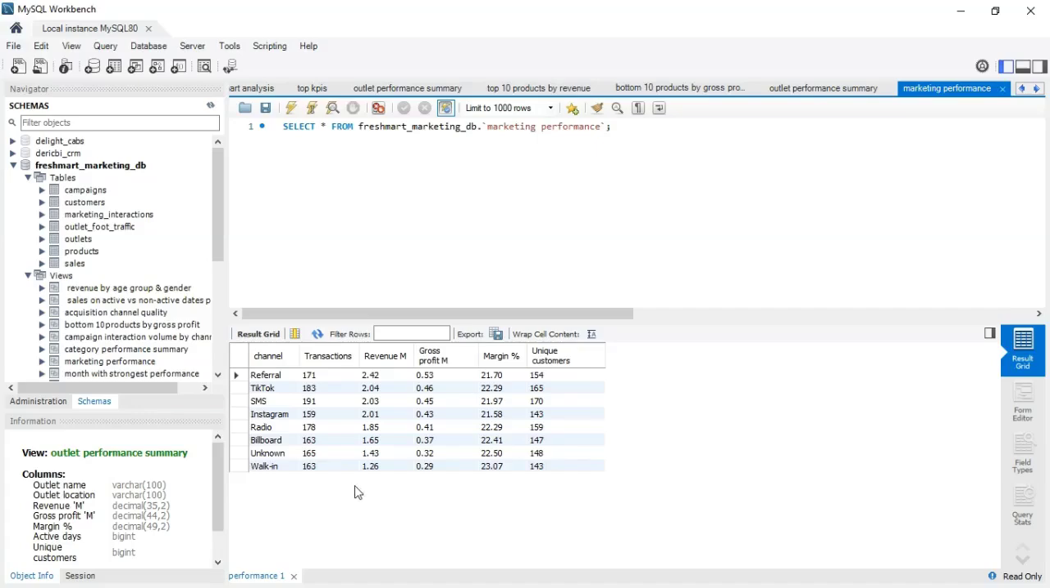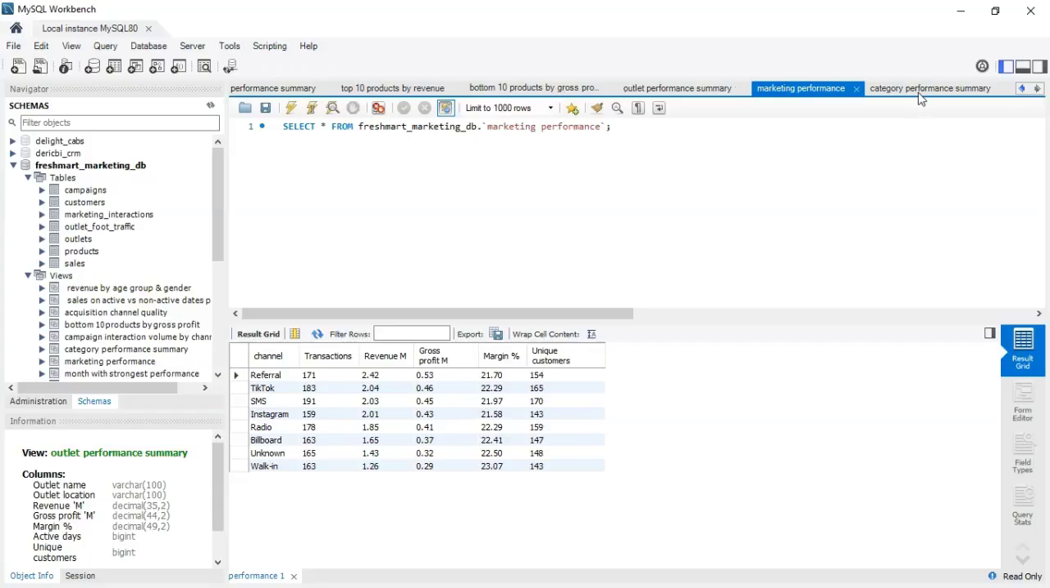In the walk-in, we had a revenue of about 1.26 and a gross profit of 0.29. The margin is 23.07, with 43 unique customers. Let me see, what else do we have apart from marketing performance.